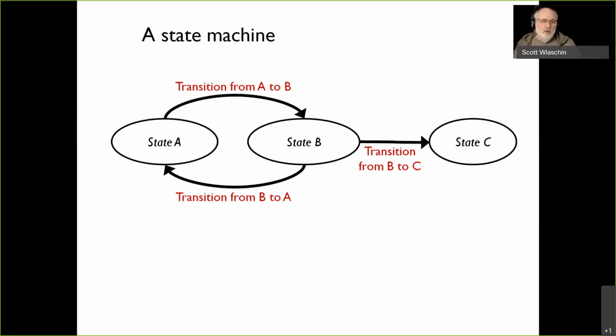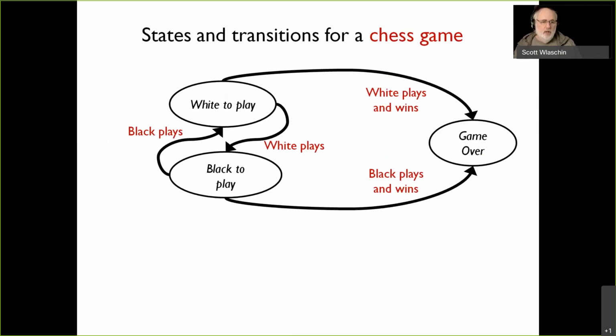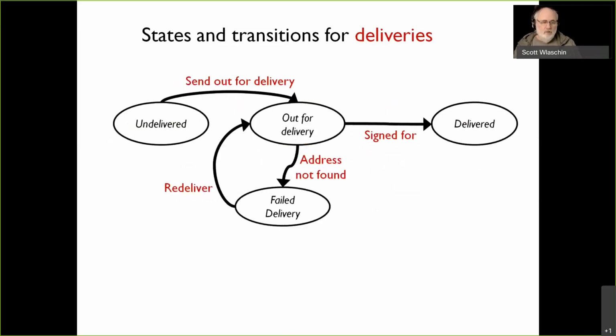So this is like all the different things we can do in this system. Like a chess game, you say it's white's turn, and after white's turn, we transition to black's turn, and after black's turn, we go back to white's turn, and if white wins, the game's over. And once the game's over, you can't transition anywhere. Or a delivery system where it's undelivered, and then it's out for delivery, and then it's delivered. And once it's delivered, you can't transition anywhere, and so on. So this is a great way to model most processes.